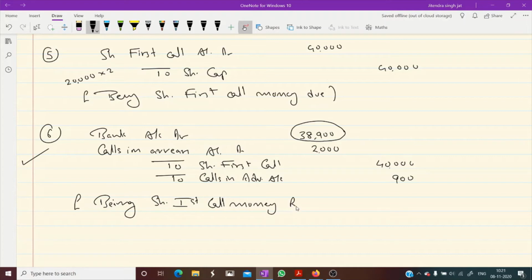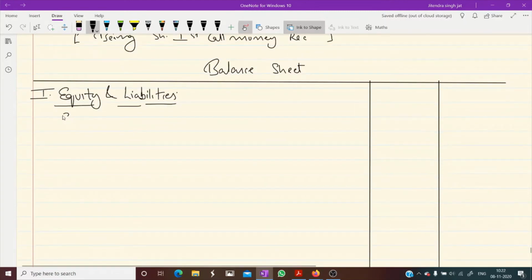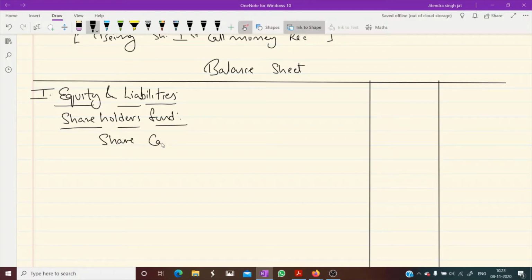Share first call money received. Under equity and liabilities, the first head which comes is shareholders' funds. Under shareholders' funds, what comes? Share capital. Then what do we write? We write note number. Note number 1 will come and the amount will come in the amount column.